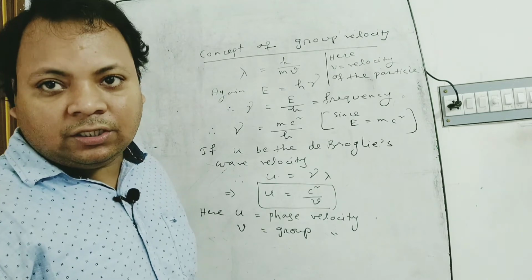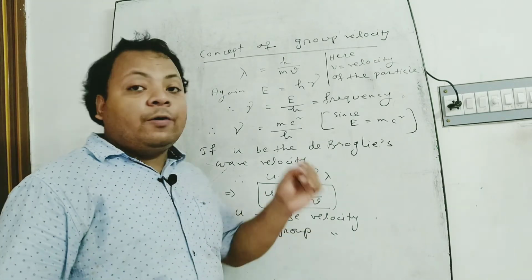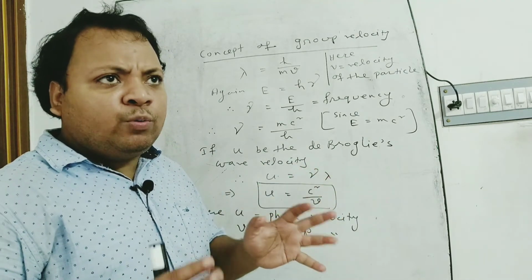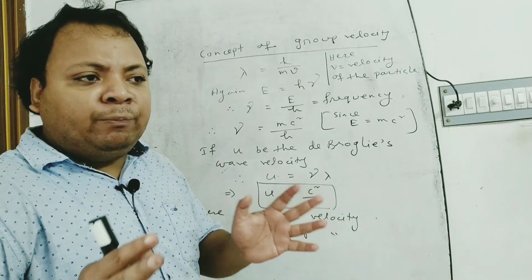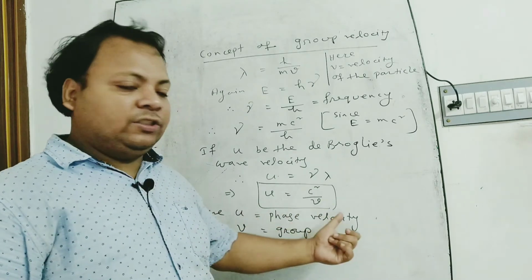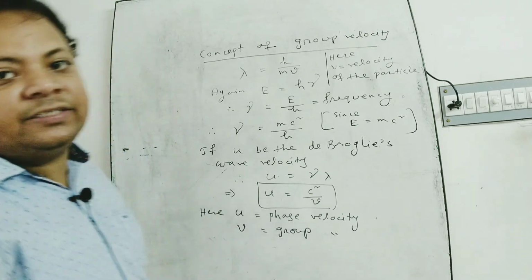Then Schrödinger suggested that the particles may move as a group. That is, the waves can move as a group, where u is the phase velocity and v is the group velocity.